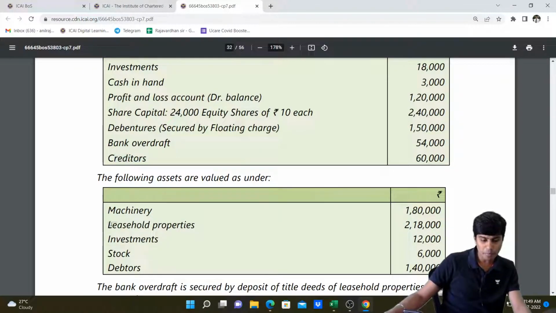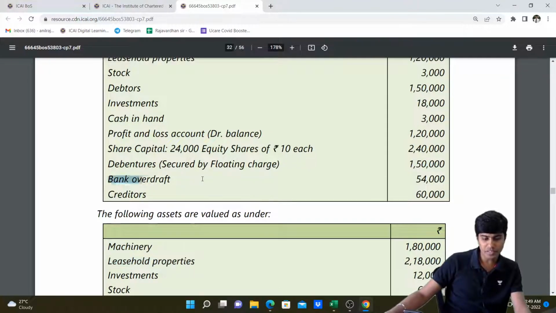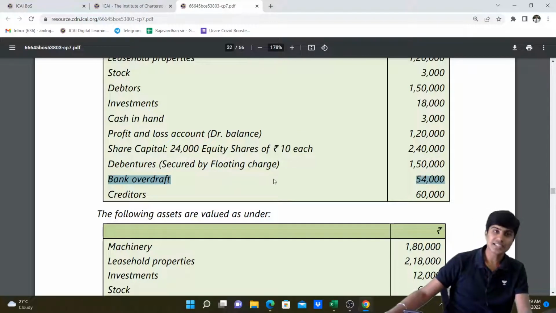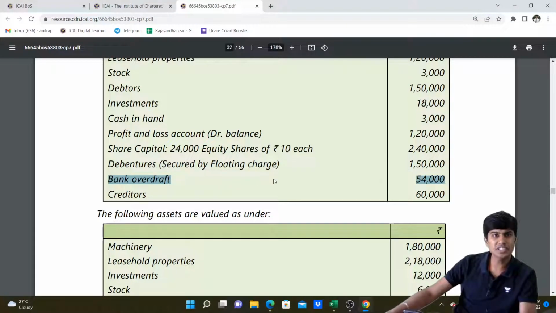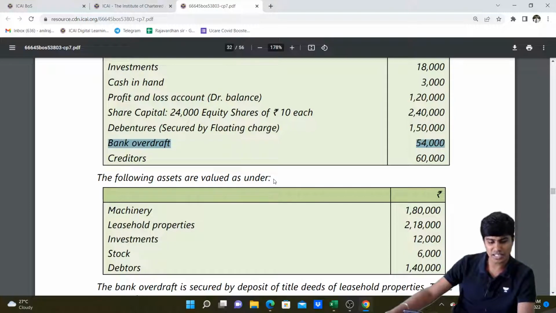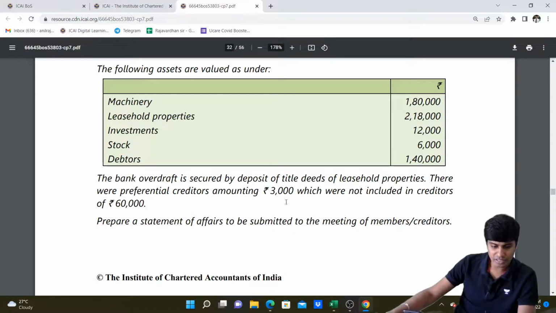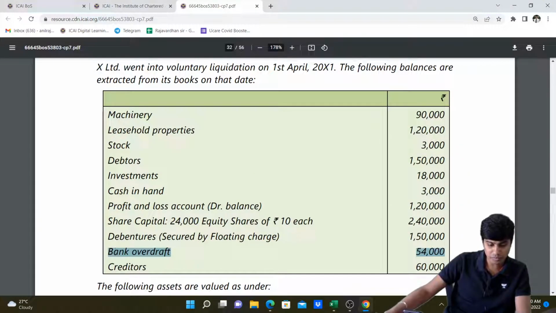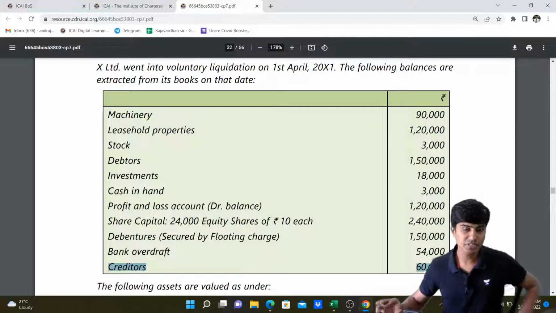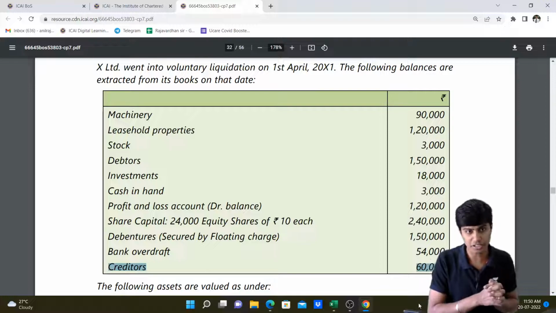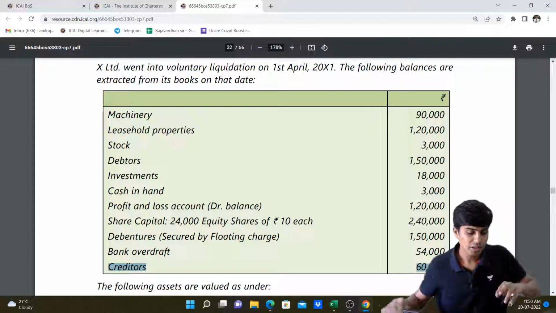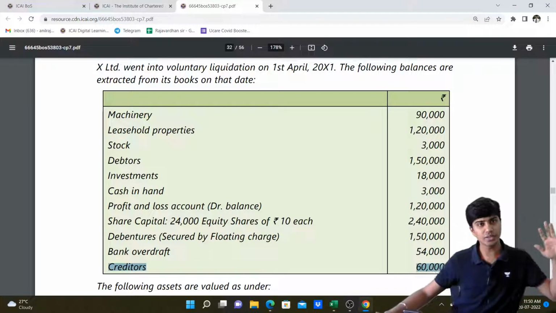Now, this leasehold property is an asset specifically pledged. And bank overdraft, whatever is here, 54,000, is a secured creditor. So if nothing is mentioned, everything else is ANSP and everything else is unsecured creditors. There are preferential creditors of 3,000 which are not included in creditors of 60. So this creditors of 60 doesn't include some creditors which are 3,000 rupees. These are preferential creditors. So total creditors is 63. This creditors of 60 is unsecured creditors.